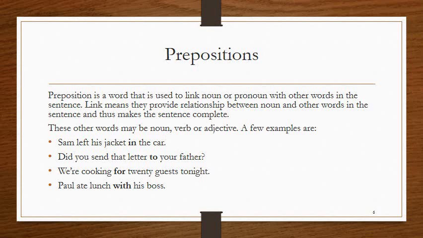Now, there are some examples. Sam left his jacket in the car. In is here a preposition. Did you send that letter to your father? To is a preposition. We are cooking for 20 guests tonight. For is here a preposition. Paul ate lunch with his boss. With is here a preposition.